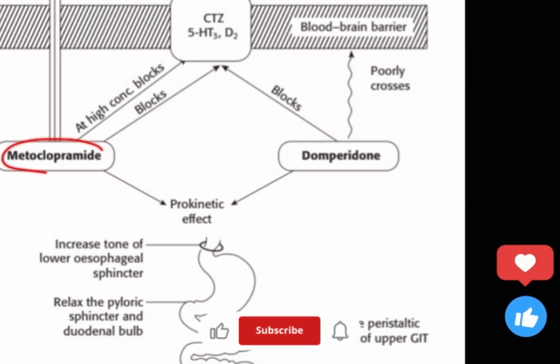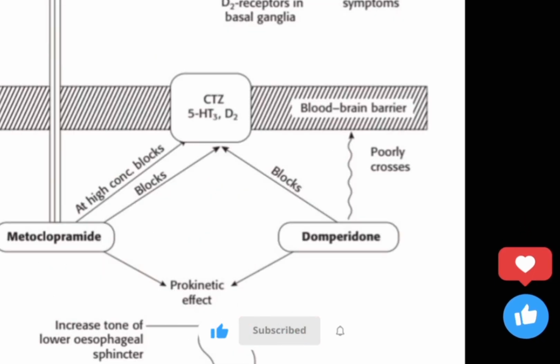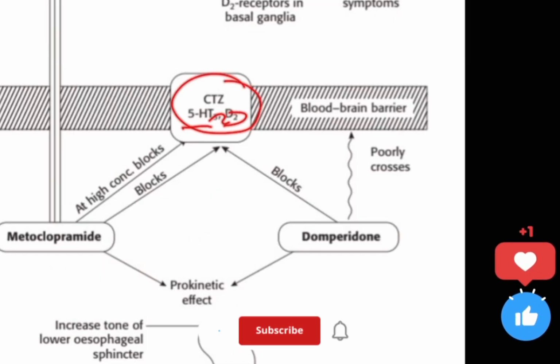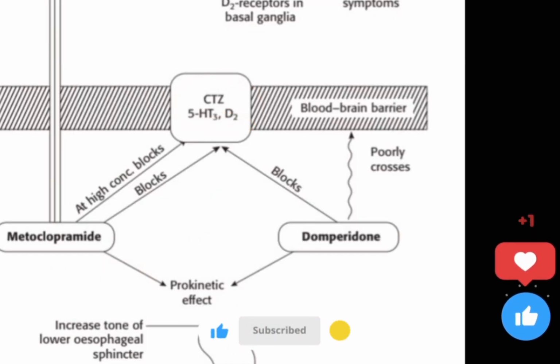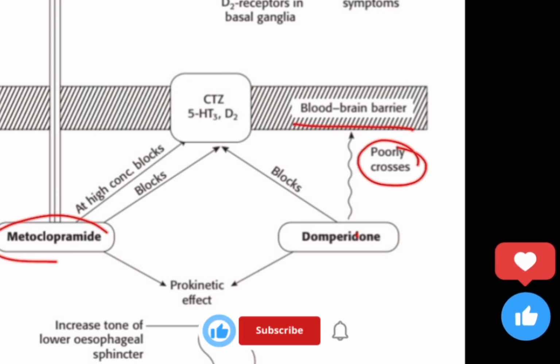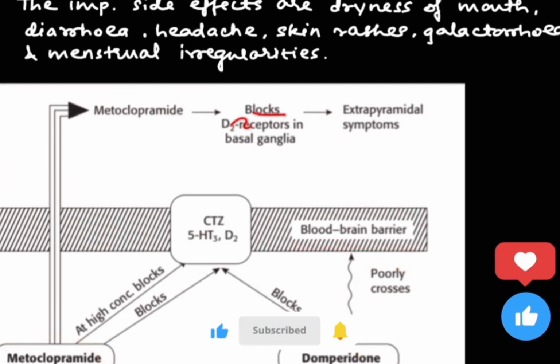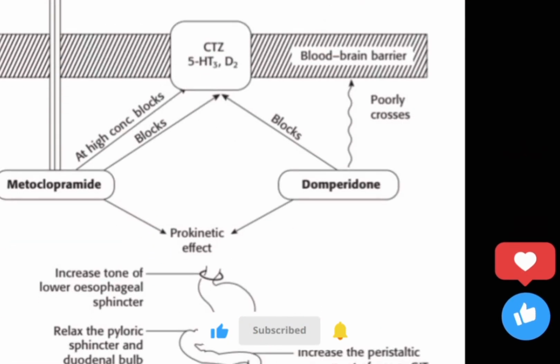You can see in this figure that metoclopramide and domperidone both have a prokinetic effect. Both will block the CTZ, 5-HT3 and dopamine receptors. The most important point is that domperidone poorly crosses the blood-brain barrier, but metoclopramide crosses the blood-brain barrier and blocks the dopamine receptors in the basal ganglia, hence there will be extrapyramidal symptoms. So this was all about domperidone.